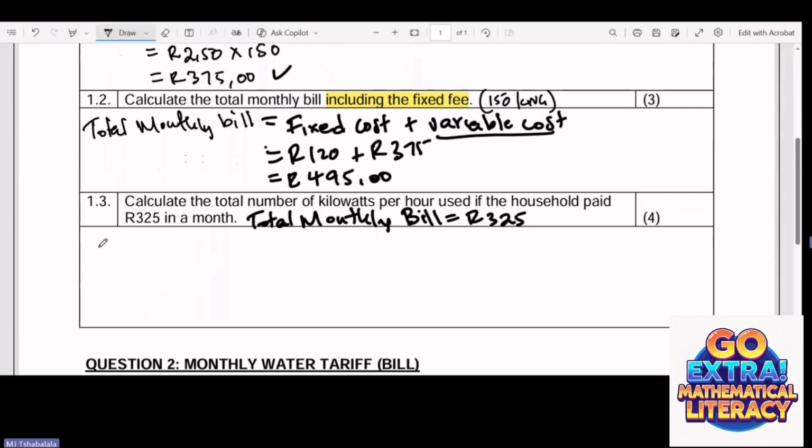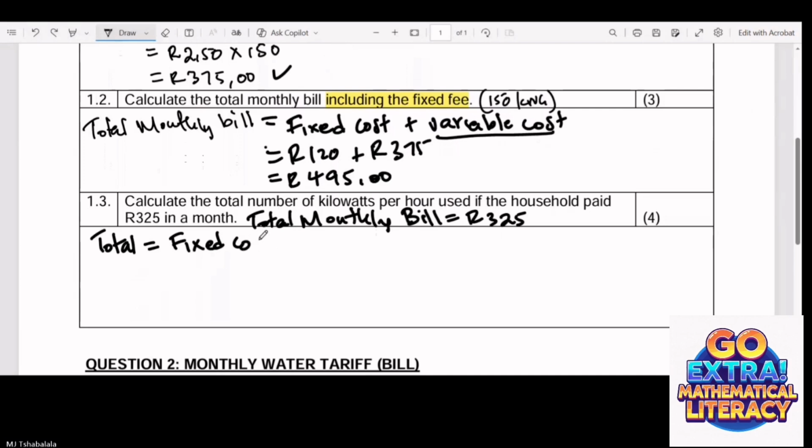Now we're going to start again. I'm going to say the total now, just to save time. The total consists of what? Of the fixed cost, which is the monthly fixed cost, remember? And then plus the usage cost, because this is what we are looking for.